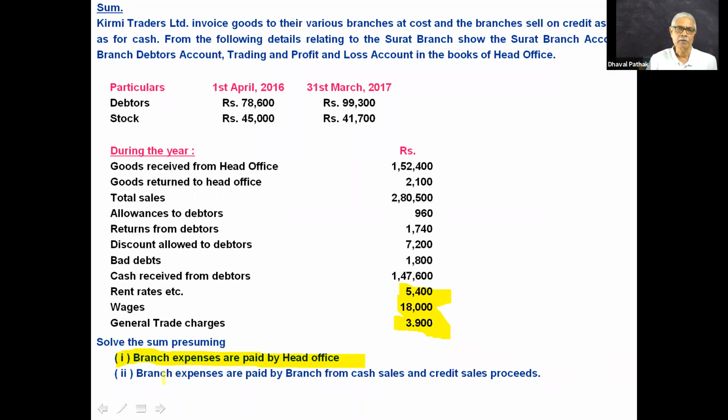And the same sum I'll be solving, wherein the second option, that branch expenses are paid by branch from the cash sales and cash credit sales proceeds. So this second sum that I'll solve afterwards, first of all, I will solve the sum as if the branch expenses are paid by HO. Okay.